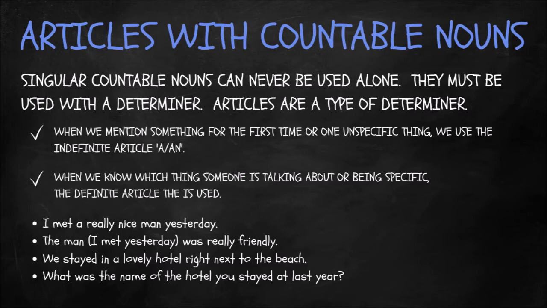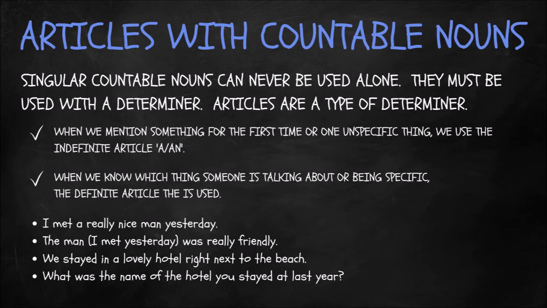So here in this case, in the first sentence, it's the first time I'm mentioning this man, so I'm going to use a. In the second sentence, the person who I'm talking to already knows which man, and therefore I use the. The next example, we stayed in a lovely hotel right next to the beach. What was the name of the hotel you stayed at last year?